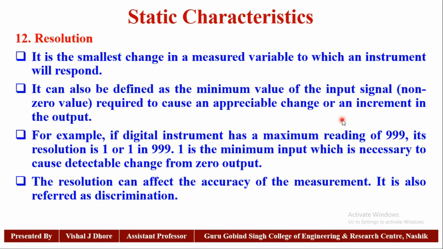Now we take one example. If a digital instrument has a maximum reading of 999, its resolution is 1, or 1 in 999. 1 is the minimum input which is necessary to cause a detectable change from 0 output. The resolution can affect the accuracy of the measurement. It is also referred to as discrimination.